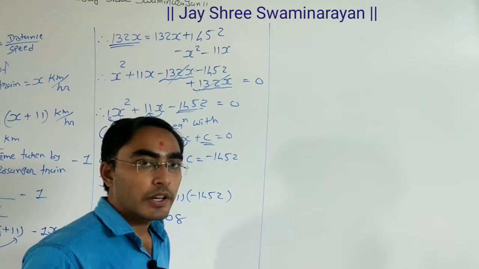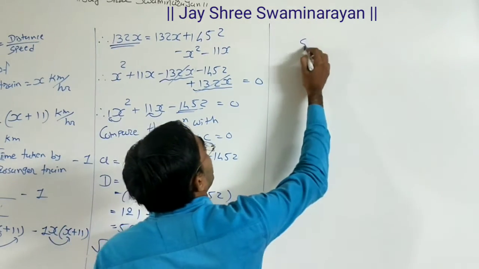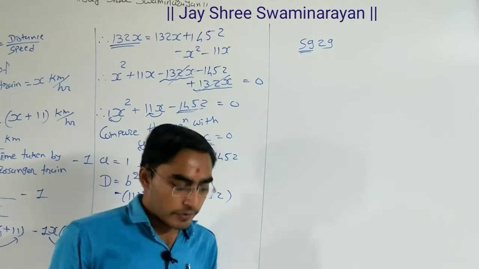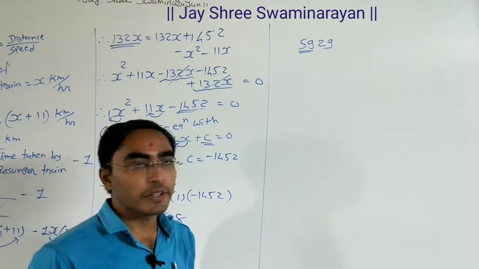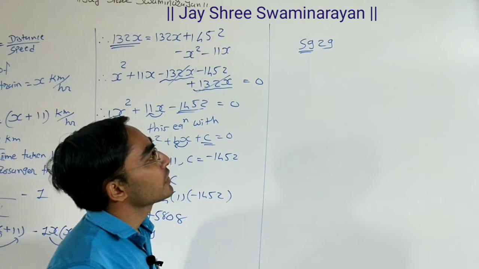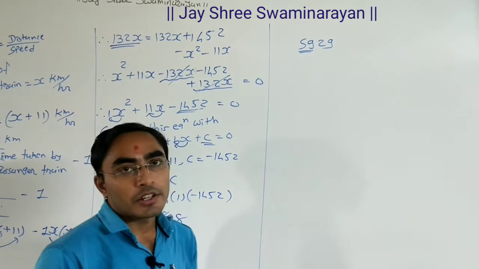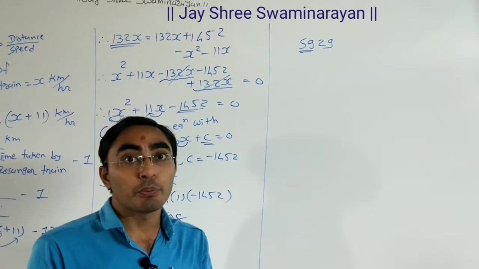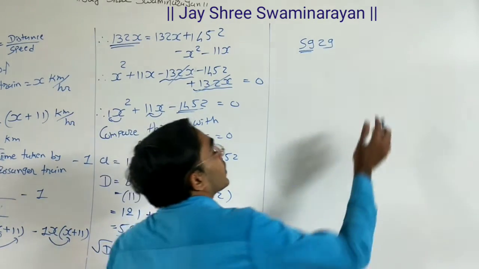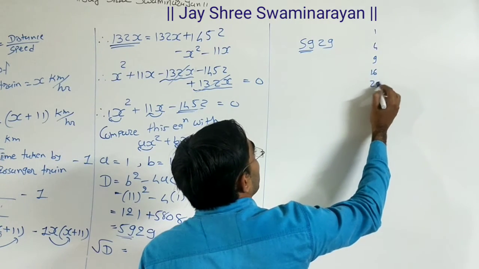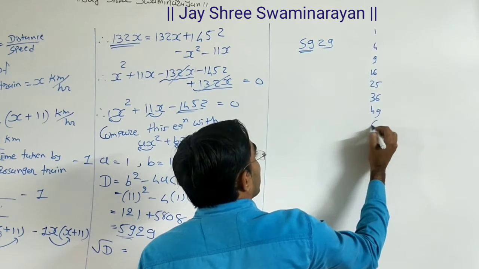So now estimation. Here we have 5929. First of all, we need to consider our first two digits. It is 59. Just check which range of perfect square numbers 59 comes in. Perfect squares are 1, 4, 9, 16, 25, 36, 49, 64.